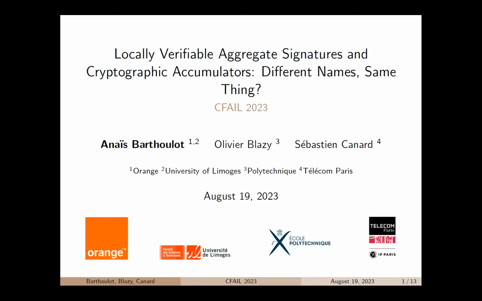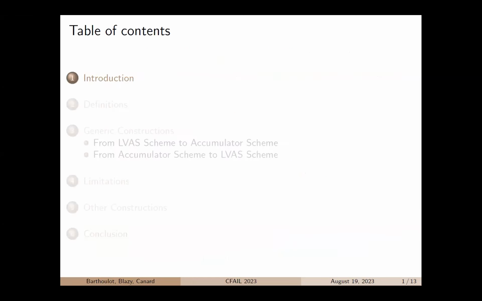So good morning, everyone. I'm Anaïs, and today I'm going to show you how I failed, with Olivier Blazy and Sébastien Canard, to prove that locally verifiable aggregate signatures and cryptographic accumulators are actually the same thing. So first, let me briefly introduce the primitives and the reason I wanted to study their relationship.